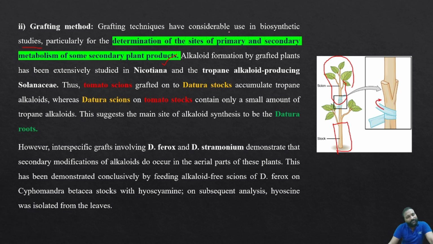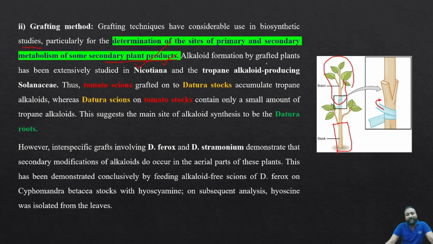In the first method we saw the site of synthesis, where the usual synthesis is done. But in this grafting method, we can know exactly in which part the secondary metabolite is going to be formed.